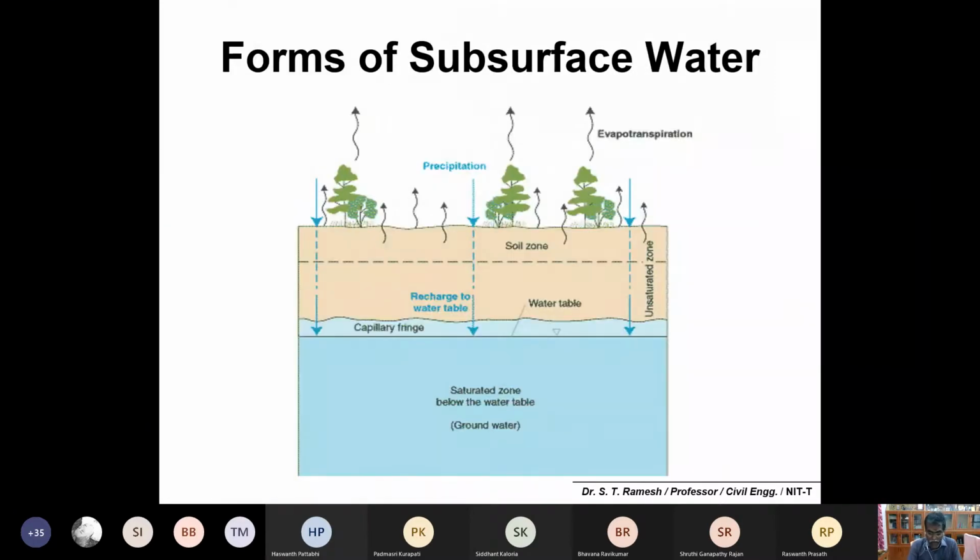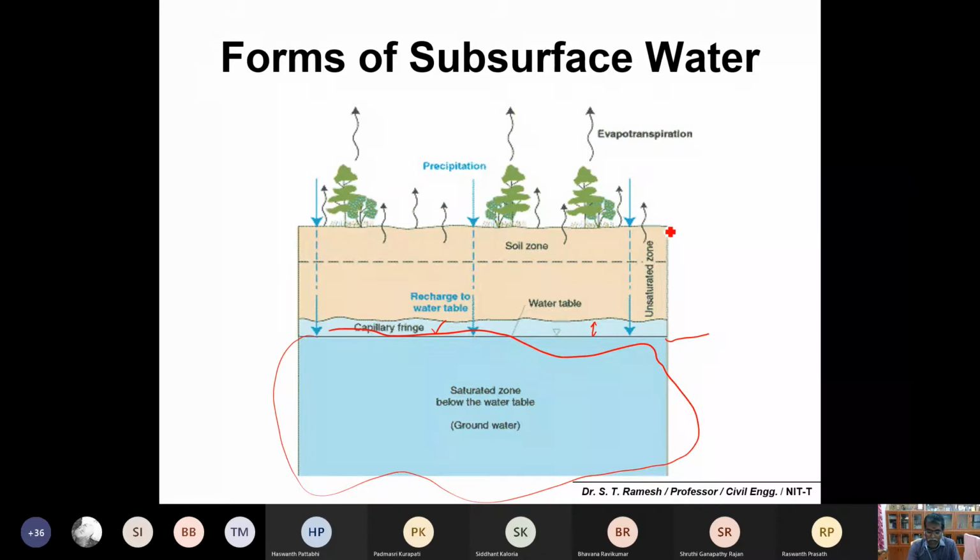Before that, we've also discussed what is the saturated zone, what is the unsaturated zone, and what is the water table. This one is the water table, and above it water will be raised because of capillary action, which we can call the capillary fringe. This blue color is completely saturated: soil plus water is completely saturated.